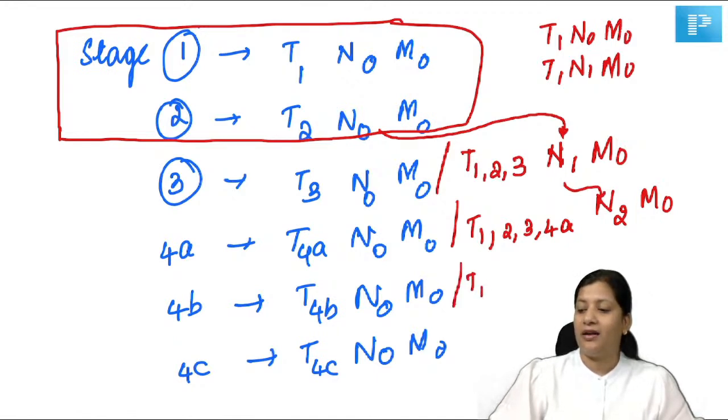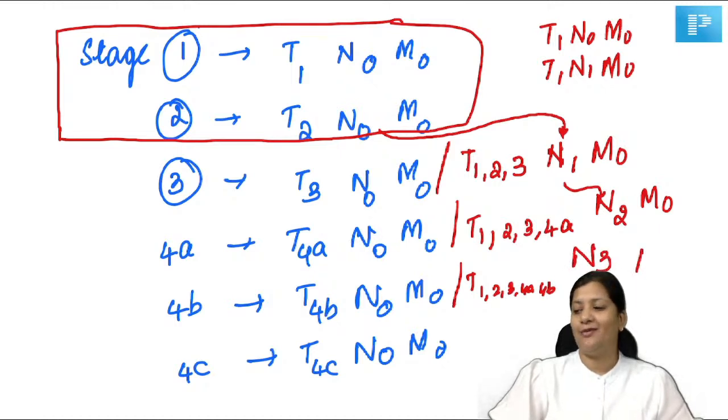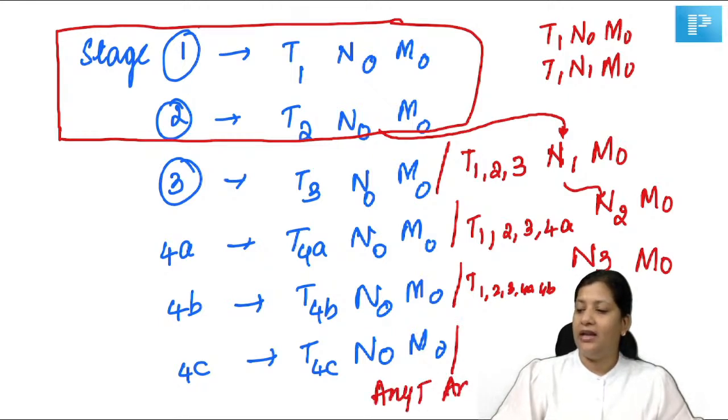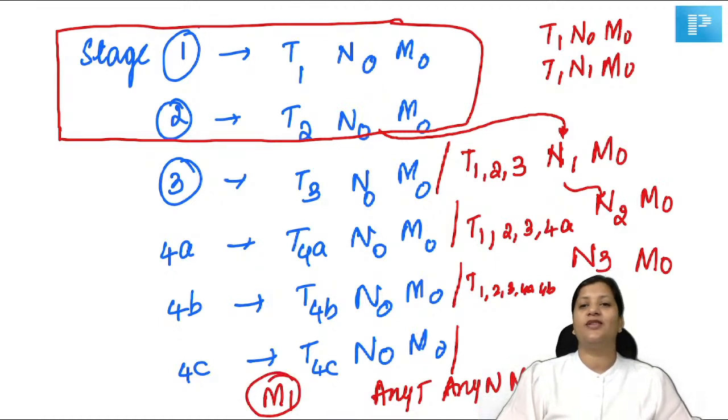It can be anything, T1, T2, T3, 4A, 4B. But what is happening to N2? N2 is becoming N3, M0. Now what is 4C? It can be any T, any N, M1. So if it is M1, then it is 4C.